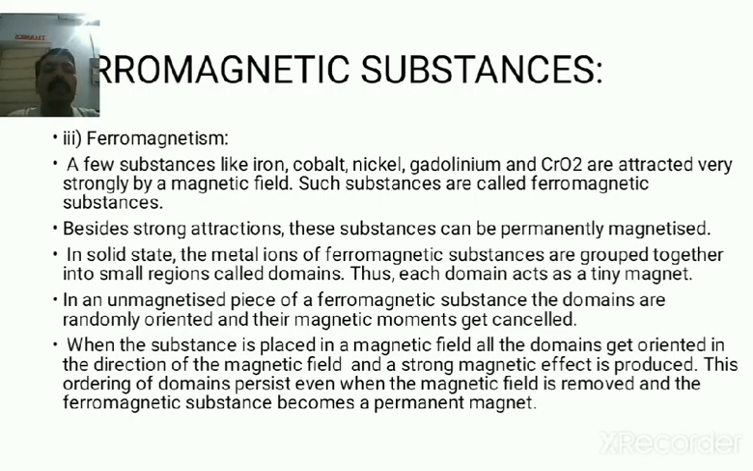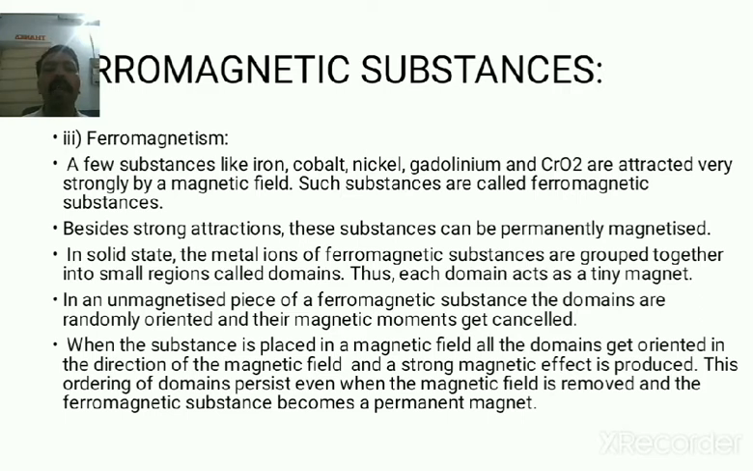Third type is the ferromagnetic substance. Substances like iron, cobalt, nickel, CrO2 are attracted very strongly by a magnetic field. Such substances are called ferromagnetic substances. Besides strong attraction, these substances can be permanently magnetized. In the solid state, the metal ions of the ferromagnetic substances are grouped together into small regions called domains. Thus each domain acts as a tiny magnet.